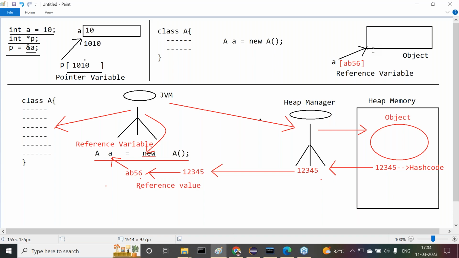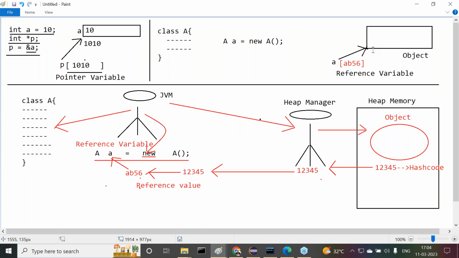Only reference variables are created. Through those reference variables only, we are able to access the data of the objects. We are able to keep data inside the object, and we are able to get data from the object. Everything is going on through reference variables, not through any address locations.